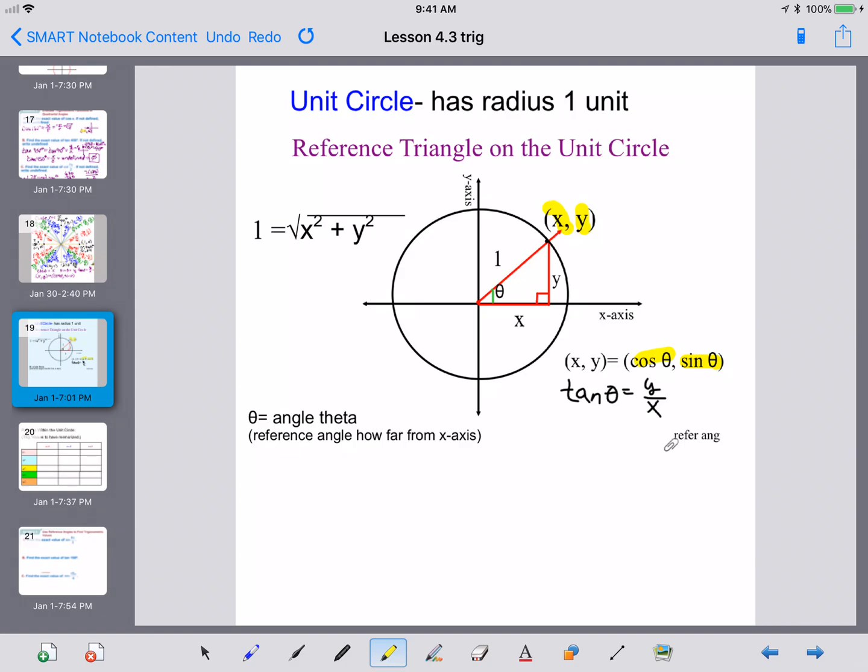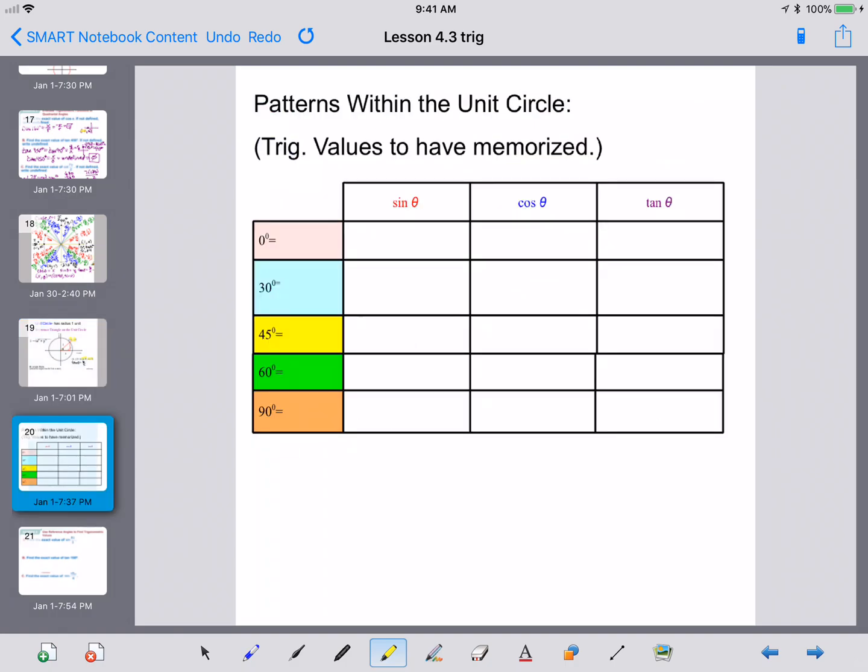We still are going to use our reference angle to help us determine what the sine, the cosine, and the tangent are. But now it's going to require us to use a little bit more memorization to pinpoint those locations. Now we're going to take the information from the unit circle, and we're going to put it into a chart to try to organize the information even more. So let's take a look at this chart.